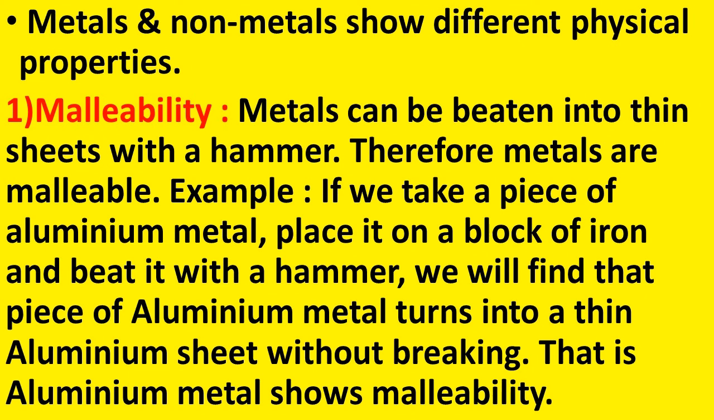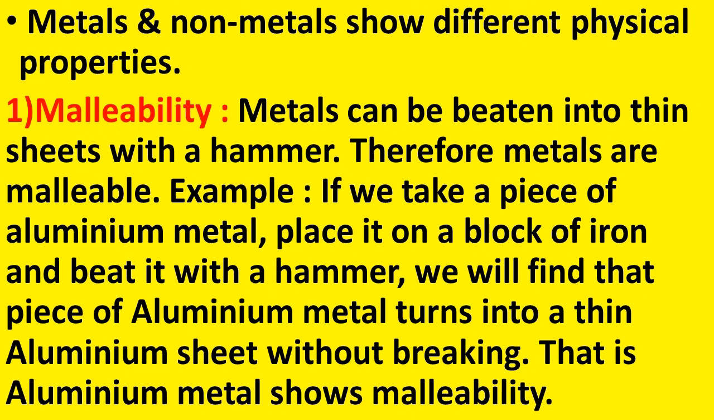For example, if we take a piece of aluminium metal, place it on a block of iron and beat it with a hammer, we will find that a piece of aluminium metal turns into a thin aluminium sheet without breaking. That is, aluminium metal shows malleability.